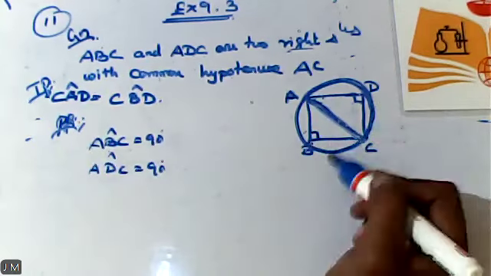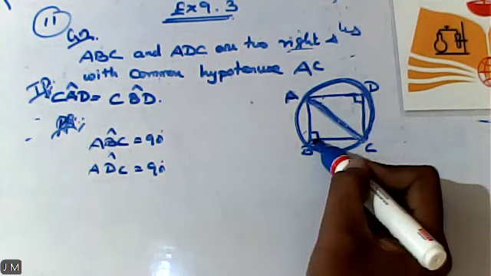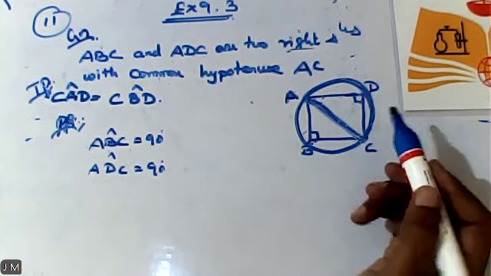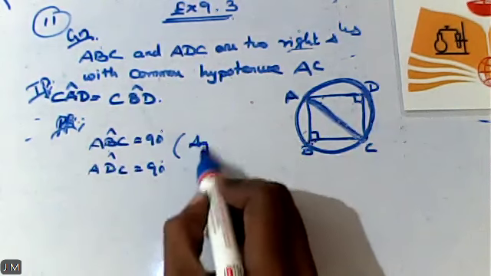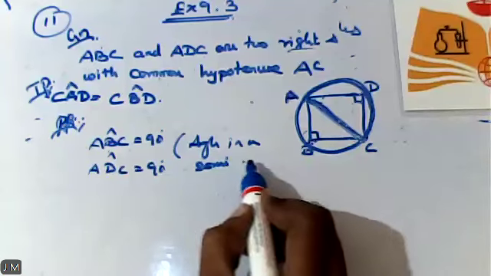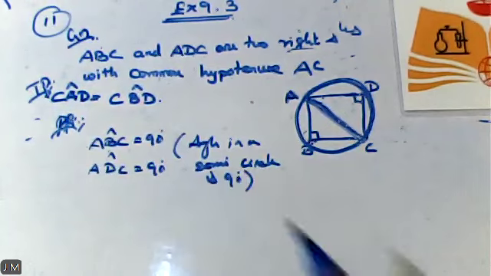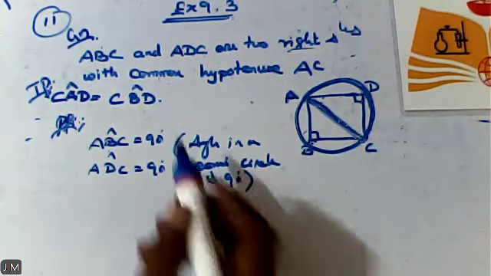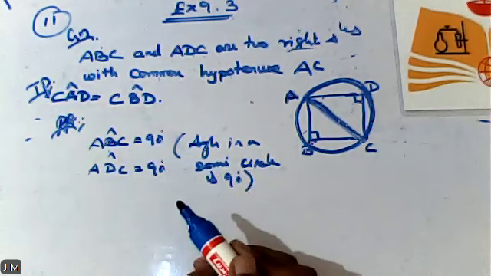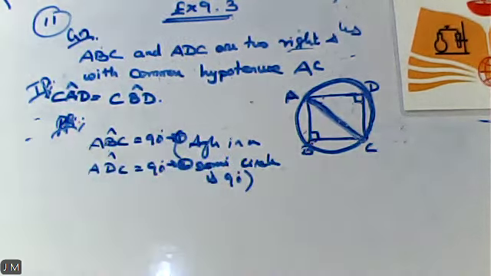If you combine both things together, what will you get? Can you guess what I'm trying to say? Angle at ABC is 90 degrees, angle at ADC is 90 degrees. What is the reason? Angle in a semicircle is 90 degrees. Okay. Am I clear with my instructions? Now add these two equations: equation number 1 and equation number 2.